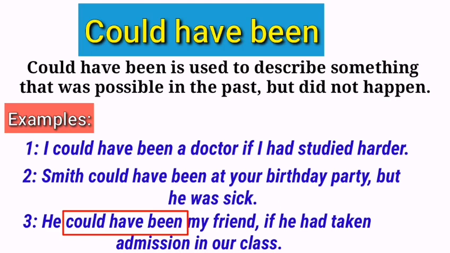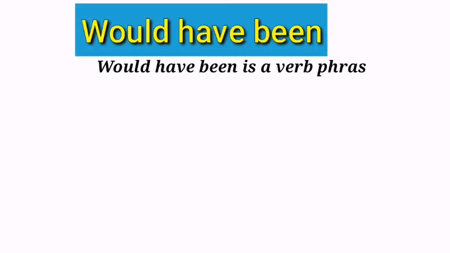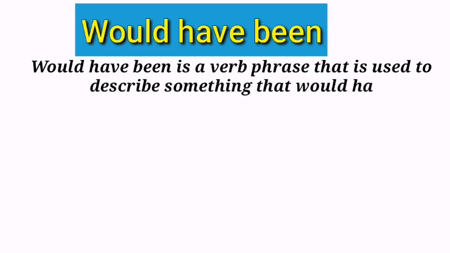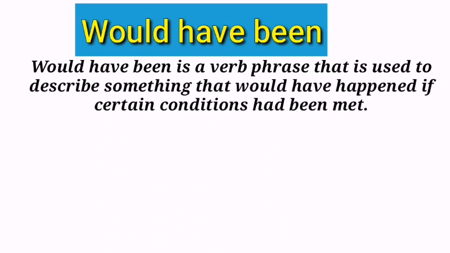On the other hand, let's learn the structure would have been. Would have been is a verb phrase that is used to describe something that would have happened if certain conditions had been met. Simply, it means that this structure is used in third conditional sentences. Basically, this structure is used when we talk about something that was about to happen if a certain condition had been met. Or, you can say a thing might have happened if the other thing had happened. Just look at these examples.